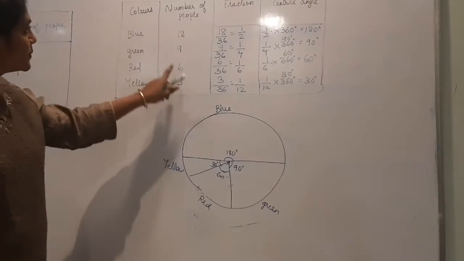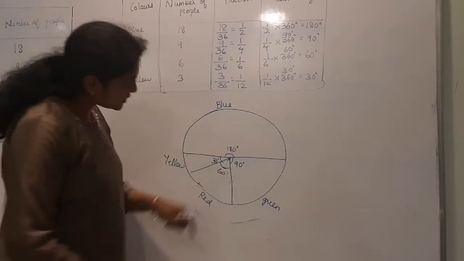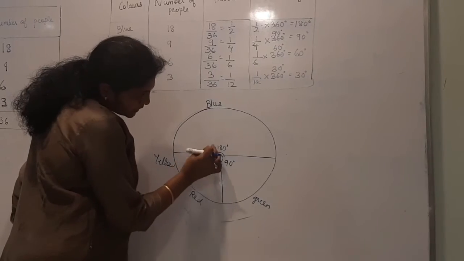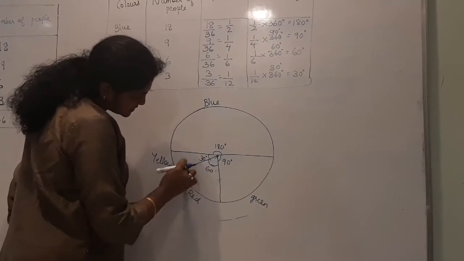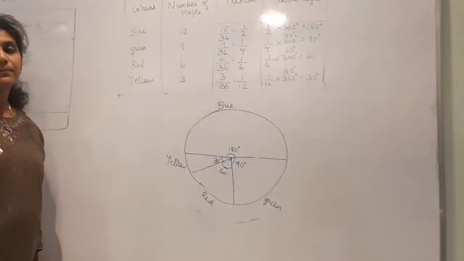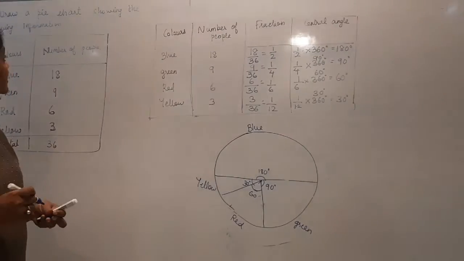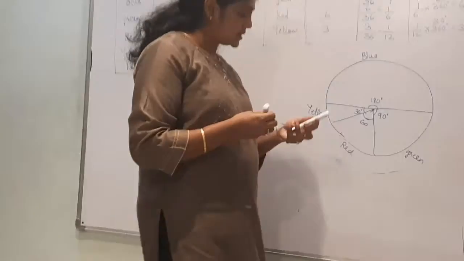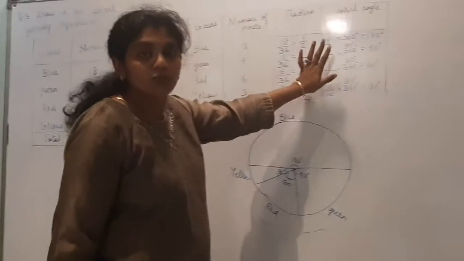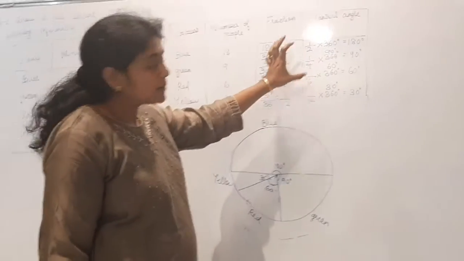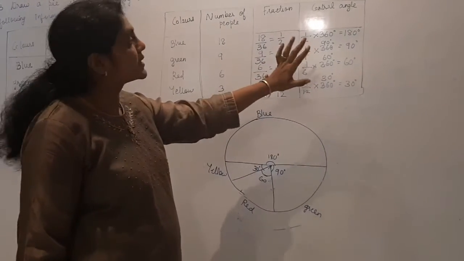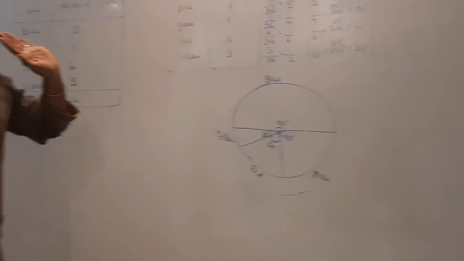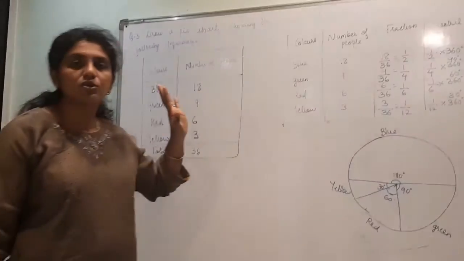So 180 degree blue, from here this as a reference take 90 degree. Put your protector here, this as a reference 60, rest will be 30 degree. So this is the pie chart of question 3. For any pie chart, draw the table. Table should be, you have to get the fraction, multiply with 360, you will get the central angle and then draw pie chart accordingly, right? Now we will be proceeding to question 4.